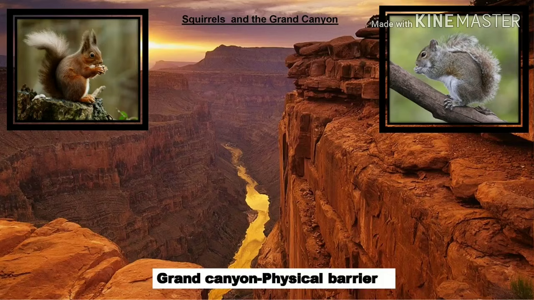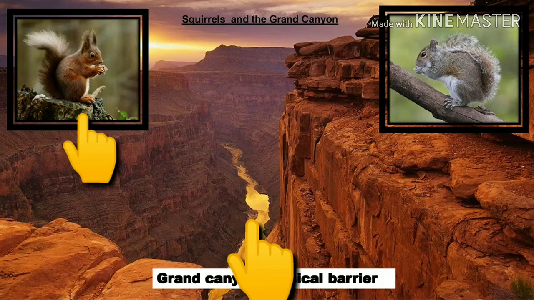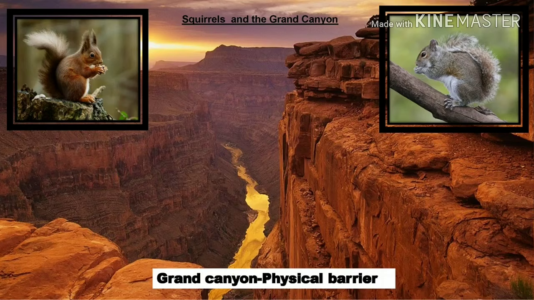You can see from this figure that initially in this area, before the formation of the Grand Canyon, there was a single species of squirrels. But when the Grand Canyon formed, acting as a geographical or physical barrier, some of these squirrels got separated to the other side of the canyon, and as a result, what happened?